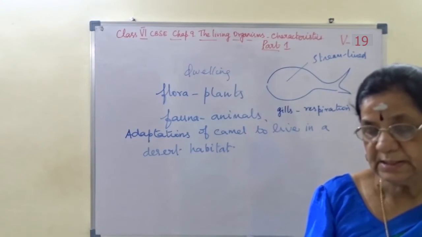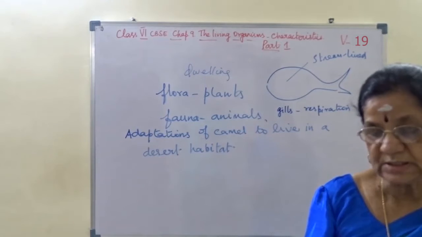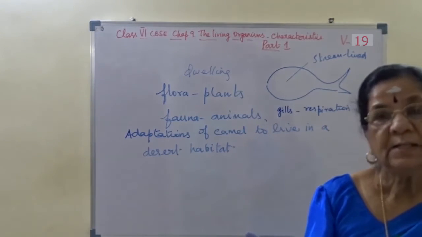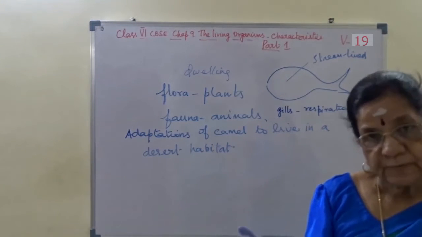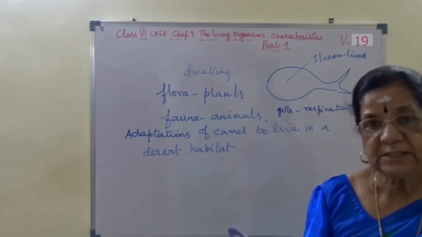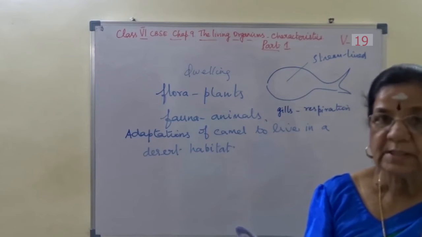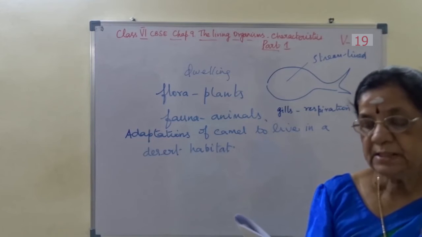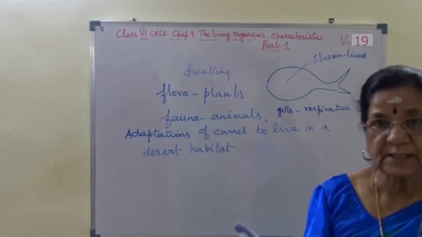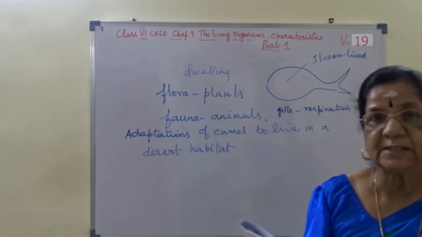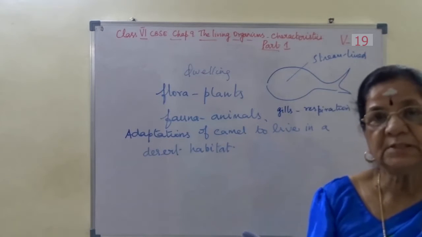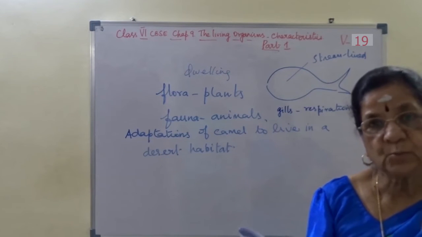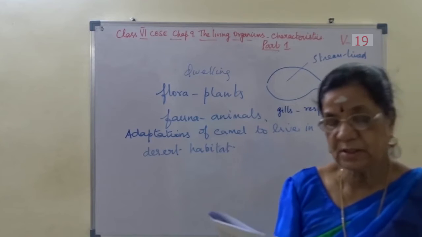Lakes, rivers and oceans are some examples, where lakes and rivers are freshwater habitats, and sea and ocean are marine water habitats. This you should know. I repeat, lakes and rivers are freshwater habitats, ocean and sea are marine water habitats.